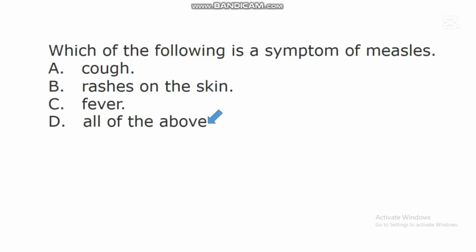All of the above. There are many symptoms of this viral disease known as measles in people, and one of the symptoms of measles is a cough. So when a child is having measles, he or she will experience a cough, and there will be rashes on the skin. The body temperature of that person will change. The body temperature will rise above normal. All these things are different symptoms of measles in people.